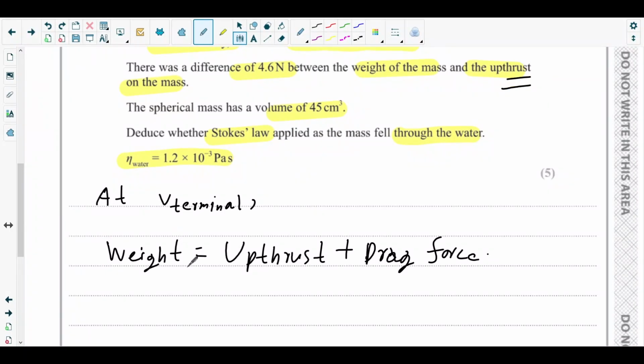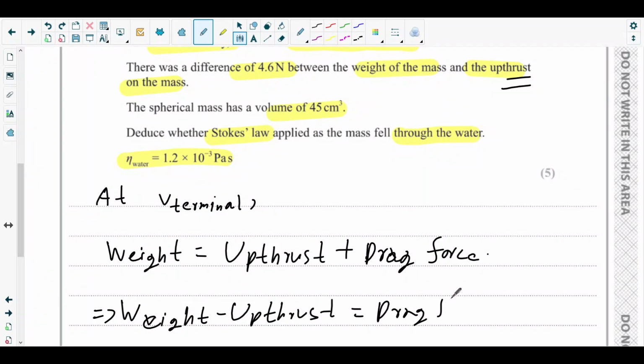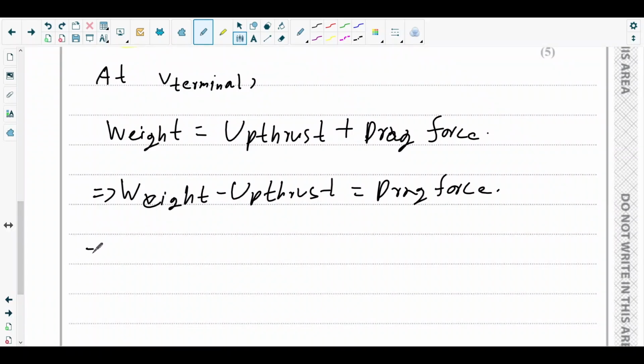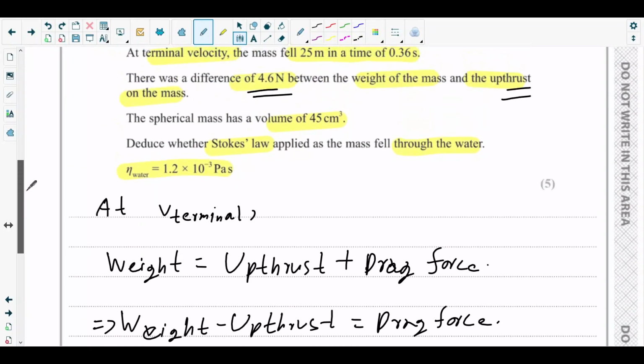What we need to show here is that the difference between the weight and the upthrust is given, right? So take upthrust to the left side. So weight minus upthrust is equal to the drag force. This difference is 4.6 Newton. So we got the drag force. Drag force is 6 pi r eta v, which is equal to 4.6 Newton. So from there, let's figure out the eta, and then we will compare it with the given one.